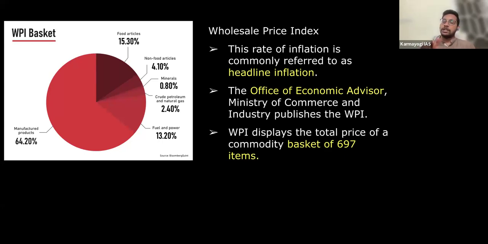Core inflation excludes food items and fuel, which are volatile, but the wholesale price index includes the volatile items. That's why it is also called headline inflation, right? It consists of 697 items for both rural and urban, because here we are taking the producers, not the consumers. So you need not differentiate between rural and urban. Both baskets together have 697 items, right?